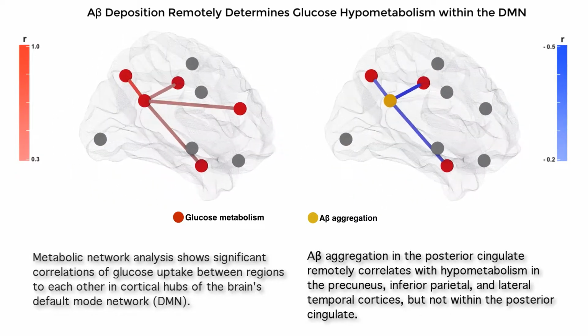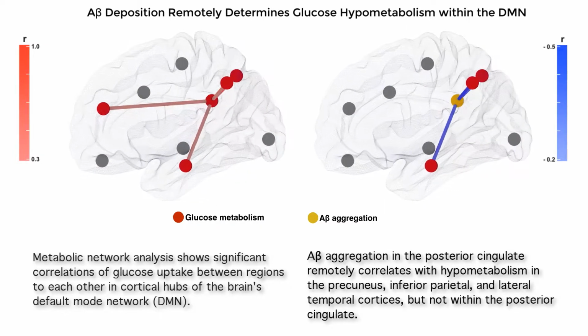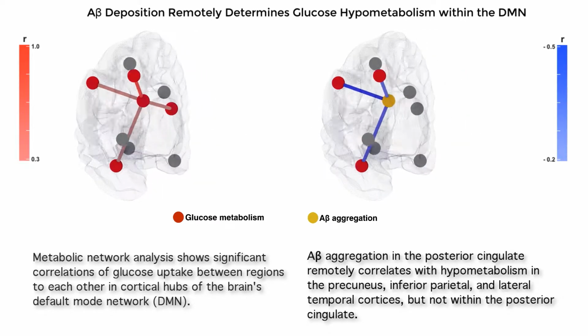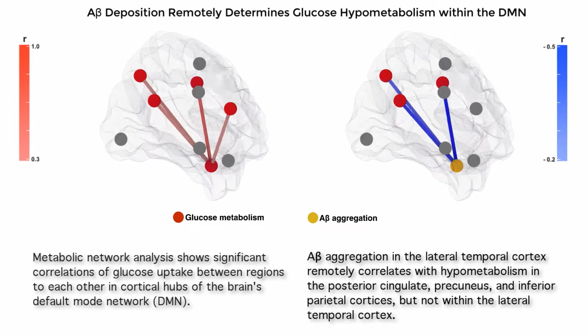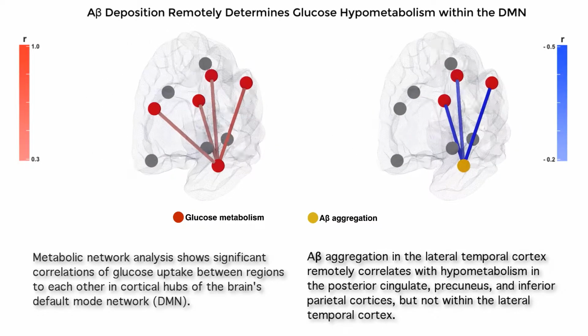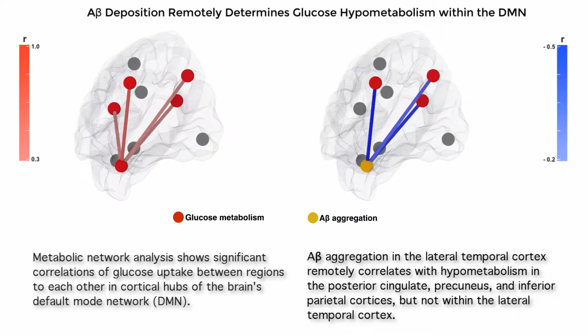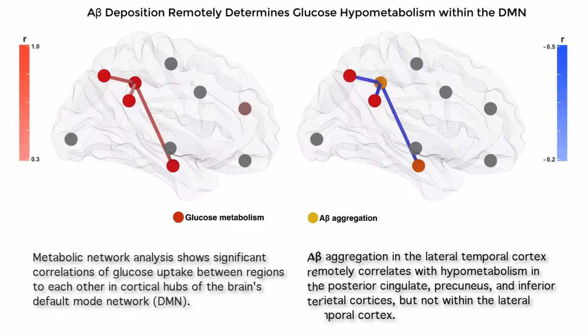We also found that amyloid beta aggregation in the posterior cingulate remotely correlates with hypometabolism in the precuneus, inferior parietal, and lateral temporal cortices, but not within the posterior cingulate. Amyloid beta aggregation in the lateral temporal cortex remotely correlates with hypometabolism in the posterior cingulate, precuneus, and inferior parietal cortices, but not within the lateral temporal cortex.